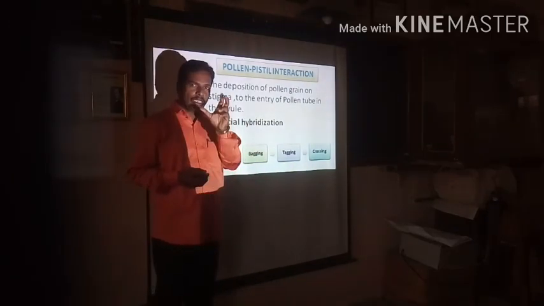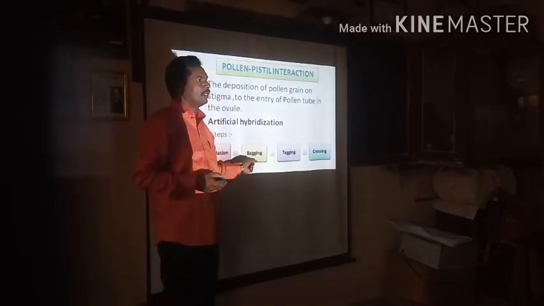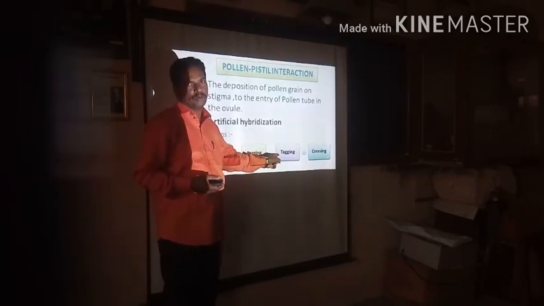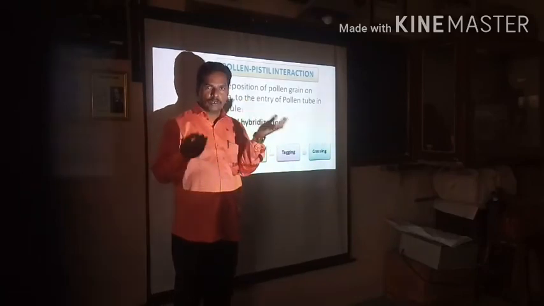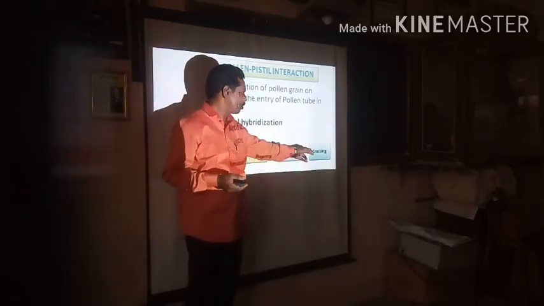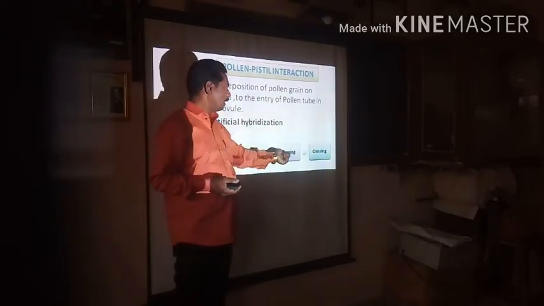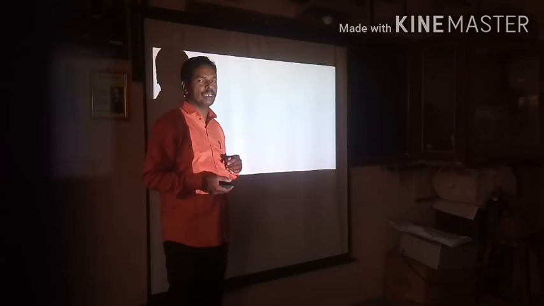Now bagging. The selected flower is enclosed within a polythene bag, and the process is called bagging. Then the date, time, and scientific name of that particular plant are recorded with that flower, which is tagging. And last, when we have the specific pollen grain, we cross it on that stigma. The last process is called crossing. In this way, emasculation, bagging, tagging and crossing finally give rise to artificial hybridization.